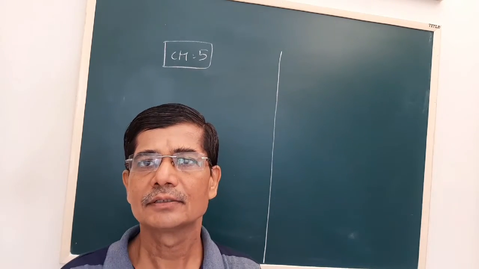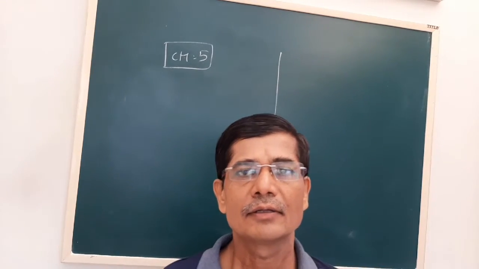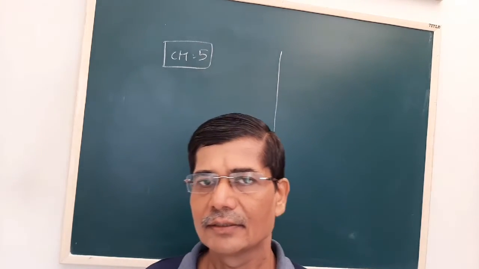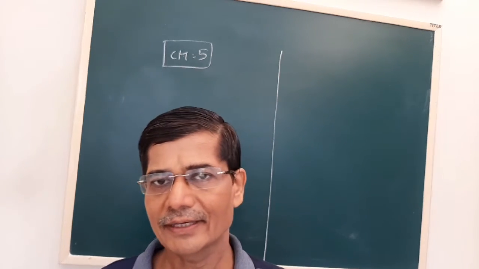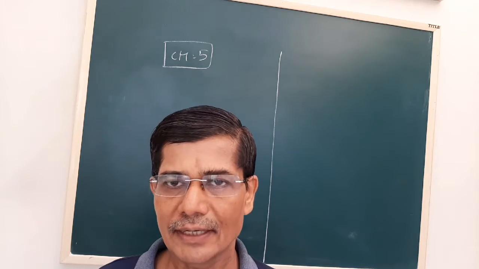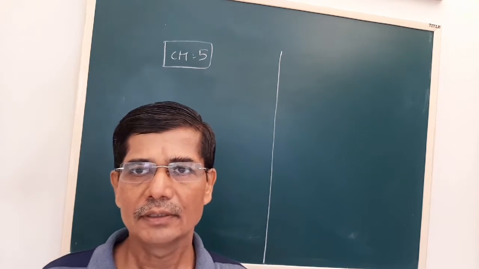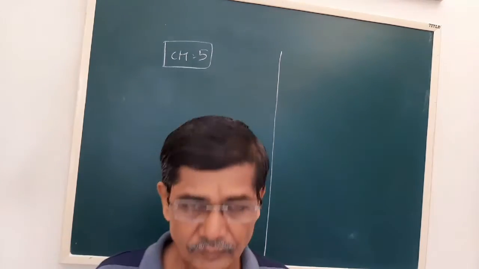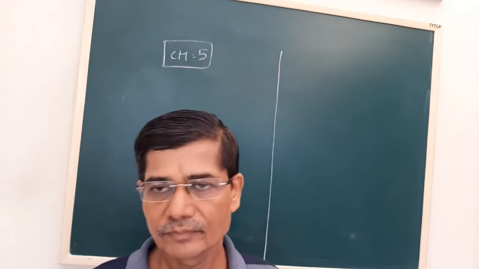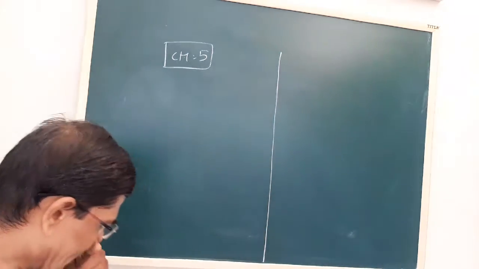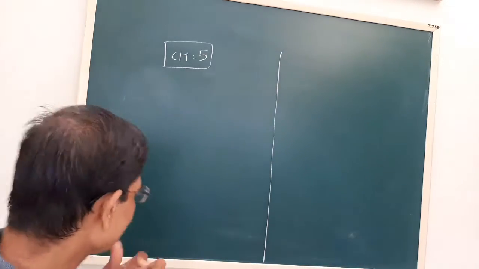Dear students, in lesson number 5, last time we discussed various magnetic properties of materials. There is a type of magnetic material. We discussed paramagnetism, ferromagnetism and diamagnetism. We also saw the effect of temperature on ferromagnetic material and we talked about Curie's law. Now today we start with a new topic, that is the effect of temperature on paramagnetic material.